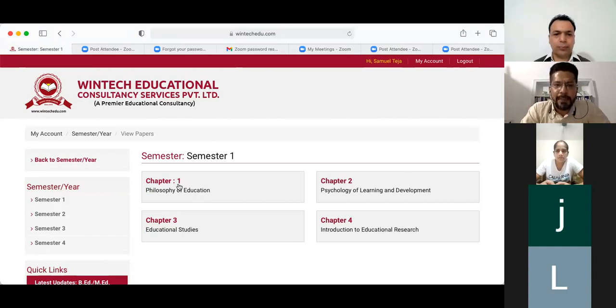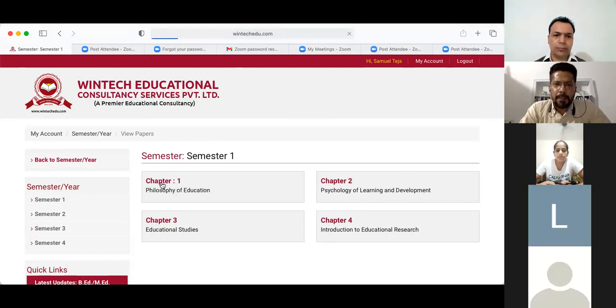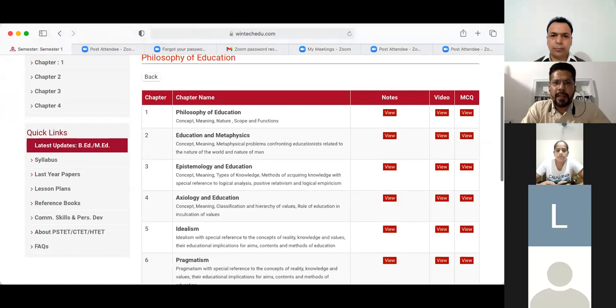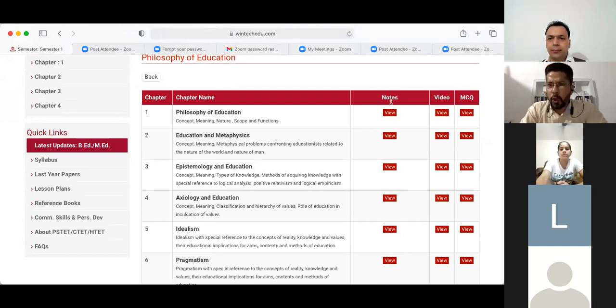Now I will just give you an example. I will open the first paper we were discussing today, the philosophy of education. Paper 1, philosophy of education, I just clicked on it. So under philosophy of education, all these various topics would come. Like today we have discussed philosophy of education, concept, meaning, nature, and scope. So what we have discussed today, the PDF notes and the PPT notes would be available here. You can view it here in the notes section.